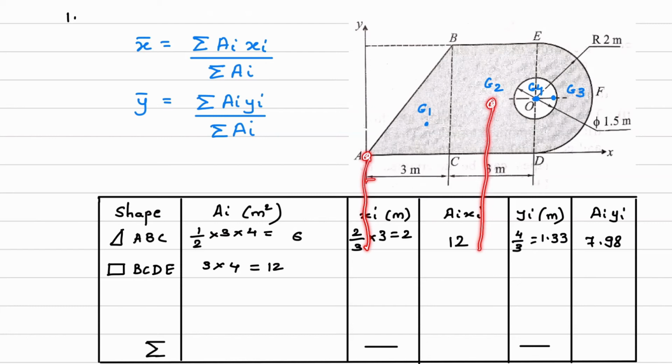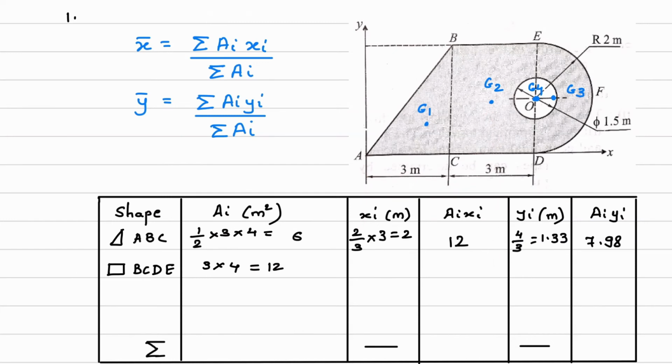It will be 3 plus, for a rectangle, the centroid in the x direction is breadth by 2, so this will be 3 by 2.